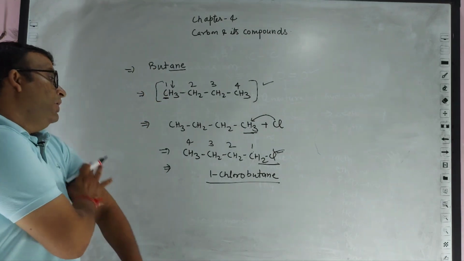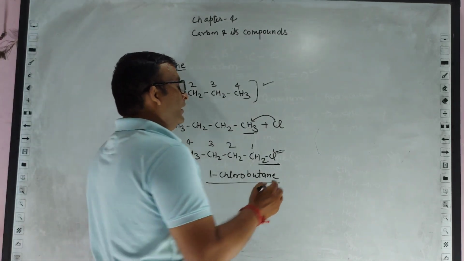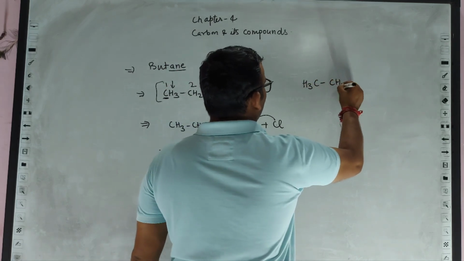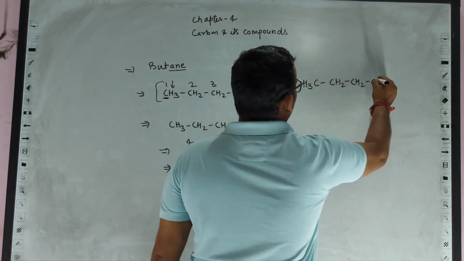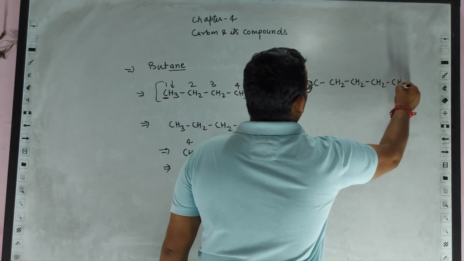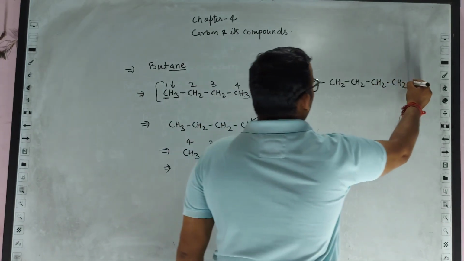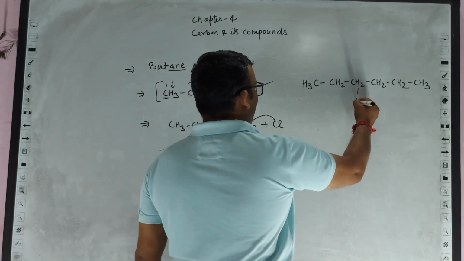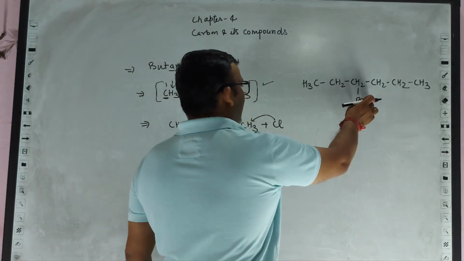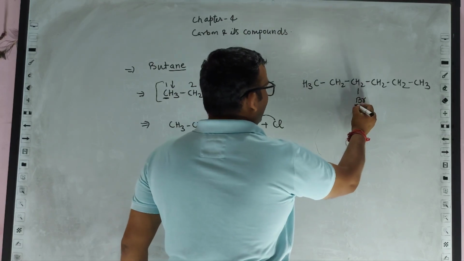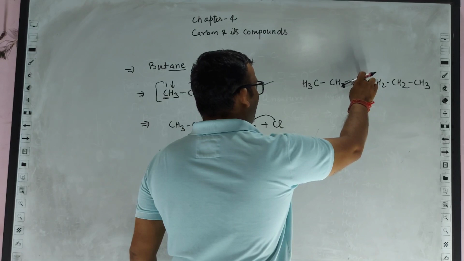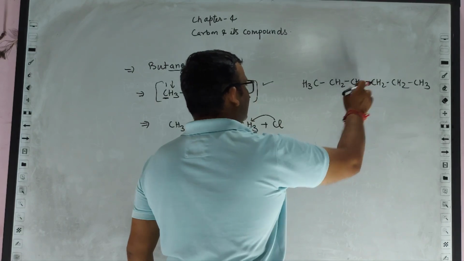Have a look at another example. If we take hexane and put bromine over here, then by adding this bromine atom, one single bond is increased, so this hydrogen atom will get replaced.